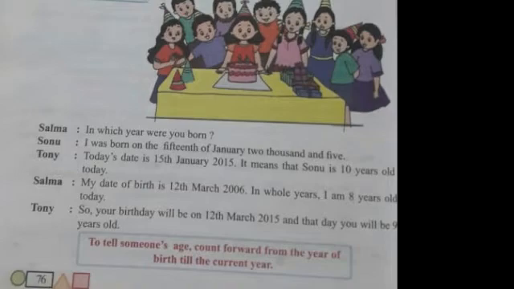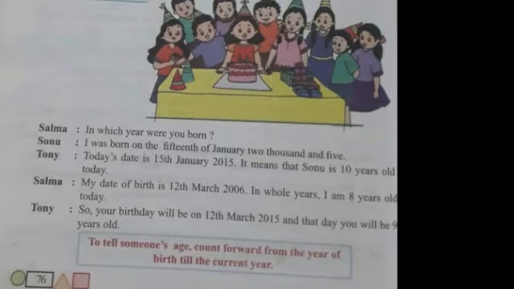Now what is Sonu answering? I was born on the 15th of January 2005. Now Sonu was born on the 15th of January 2005. So what is Tony telling? Today's date is 15th January 2015. It means that Sonu is 10 years old today. So Tony is telling Sonu that today is the 15th of January 2015, it means that Sonu is 10 years old. So today is Sonu's birthday, and she is